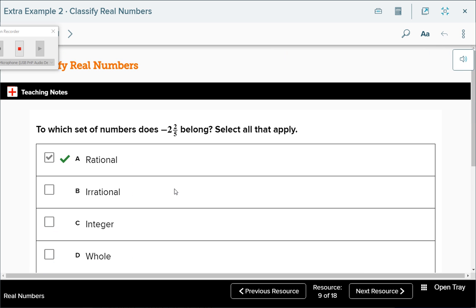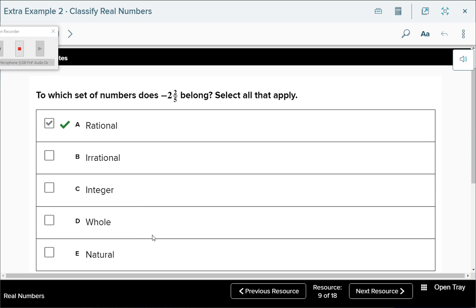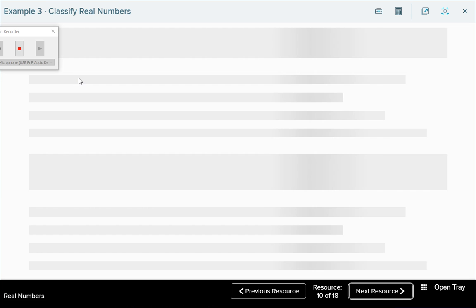What does this belong to? Negative 2 2/5. Rational. It's not a natural, a whole, or an integer, is it? It's a rational number. Why? Because it's already a fraction. Good, very good.